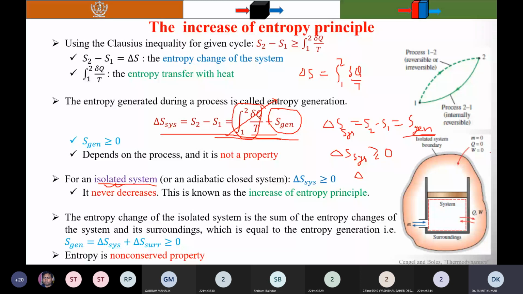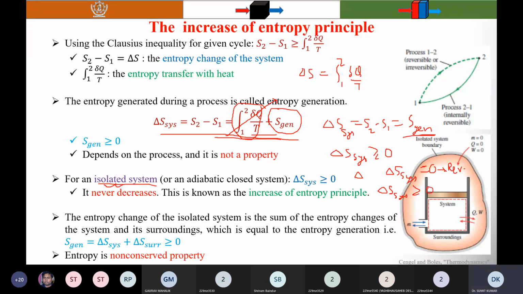So you can see that delta S system equals 0 for a reversible process. But it is greater than 0 for the irreversible process.